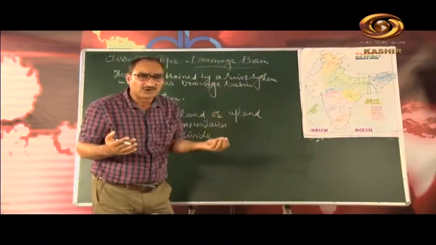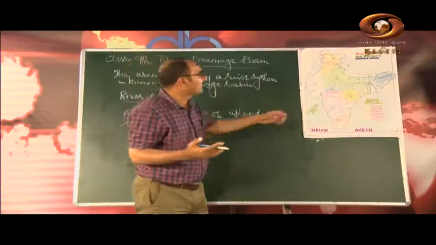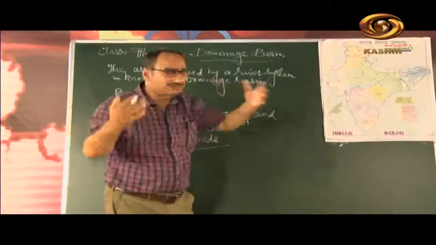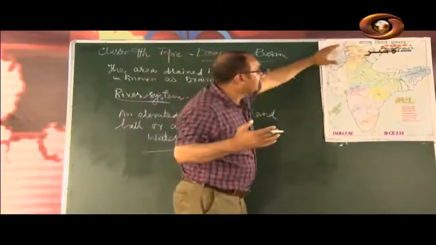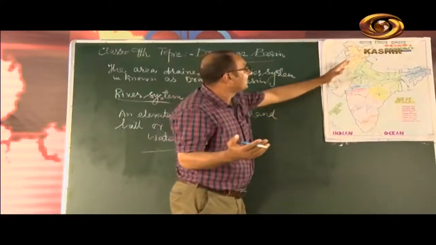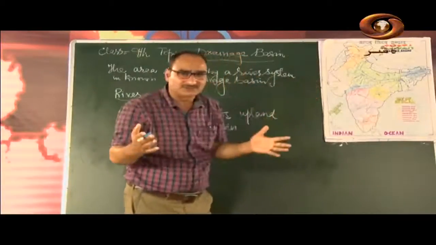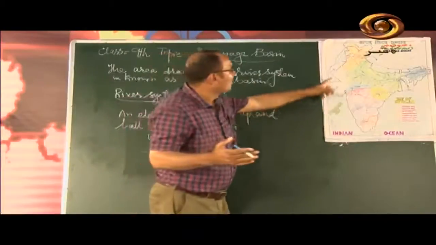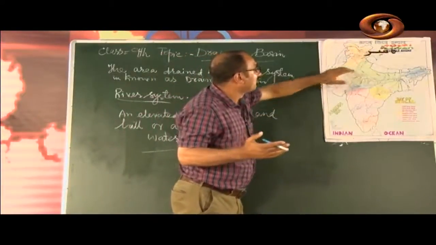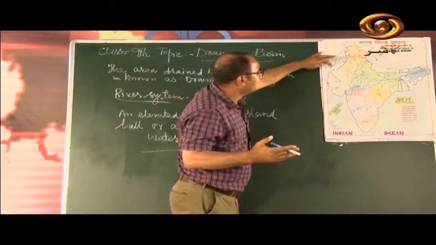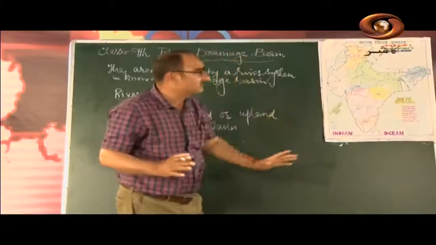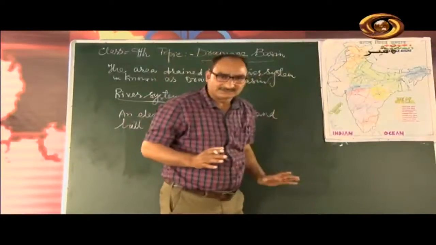Panj means five, and ab means water. You know that before independence, before 1947, India and Pakistan were one country. After the partition, Punjab was also divided into two parts. One part here in Pakistan is called Punjab, and this Indus river moves here and ultimately falls into the Arabian Sea. This was the Indus river system.